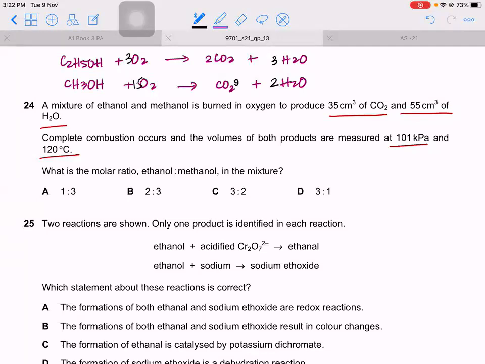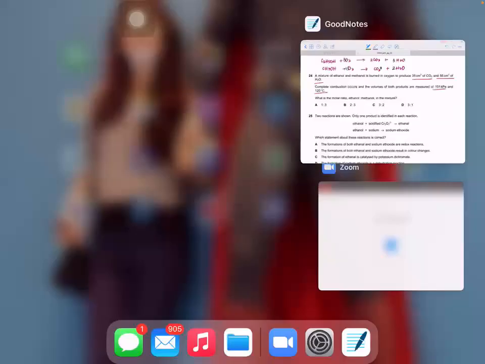Now they are saying that complete combustion occurs and they're measuring the volume at this. So they're saying what is the molar ratio of ethanol and methanol in the mixture. Now we know that both of them will give you carbon dioxide and water. And they've given you the total carbon dioxide and water. Now, how to get the molar ratio? What will you do? How will you get the molar ratio?